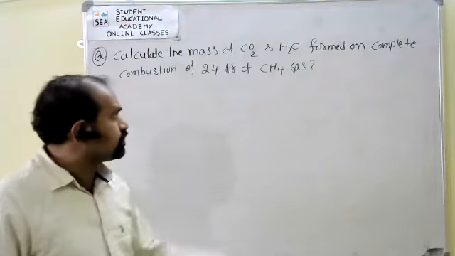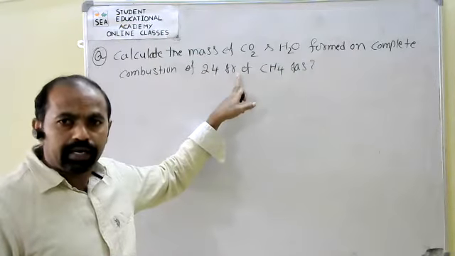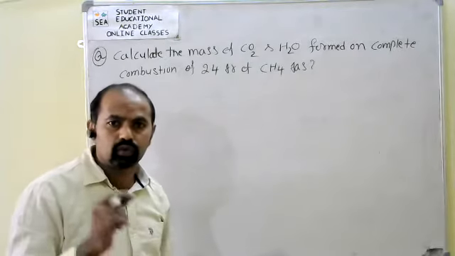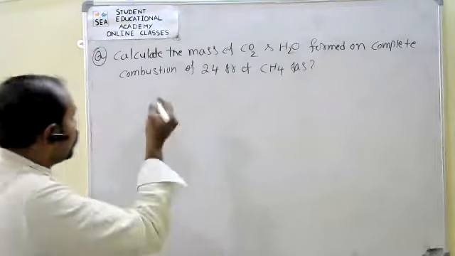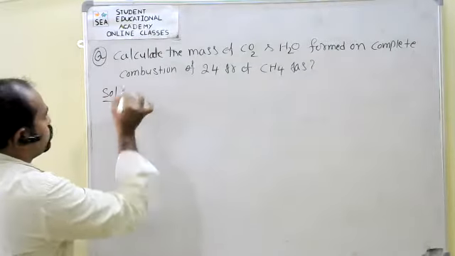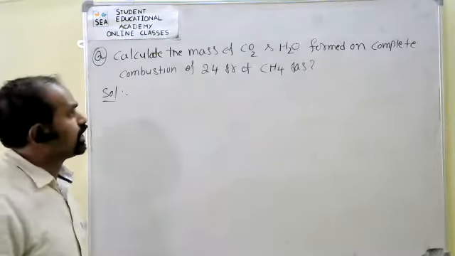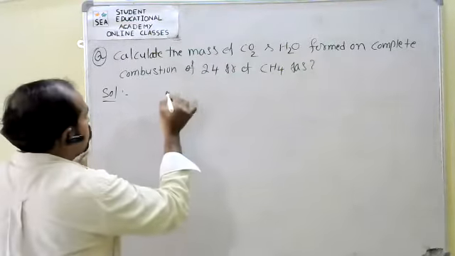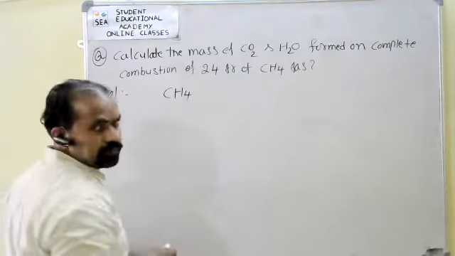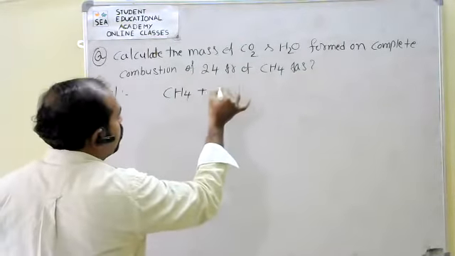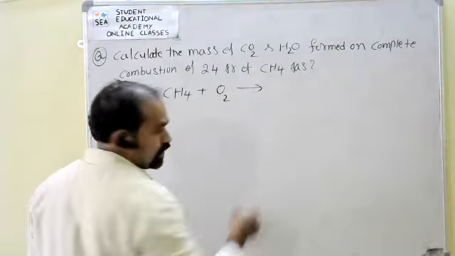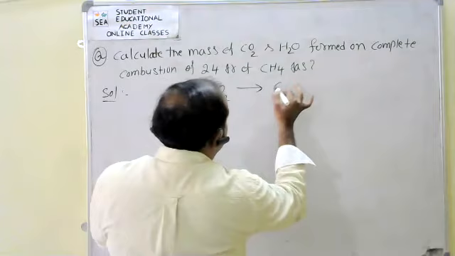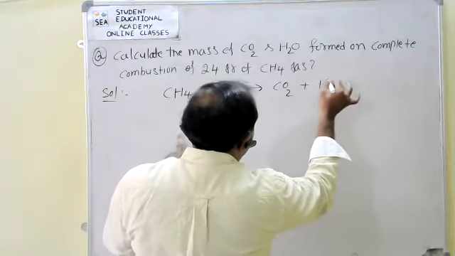So here, this calculation completely depends on the chemical equation. So these calculations belong to stoichiometric calculations. According to the given problem, what is the chemical equation? Methane gas complete combustion. So methane, CH4, in complete combustion, reacts with oxygen. That is nothing but combustion. So we get carbon dioxide and water.